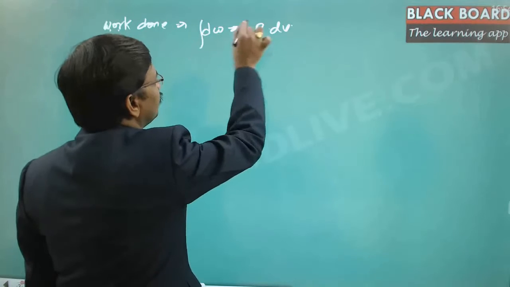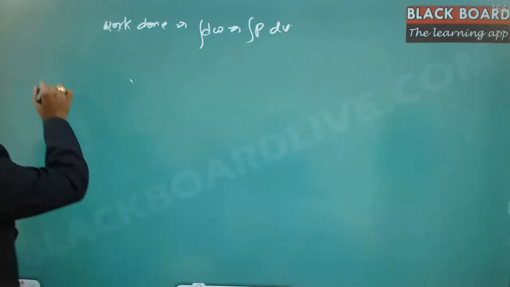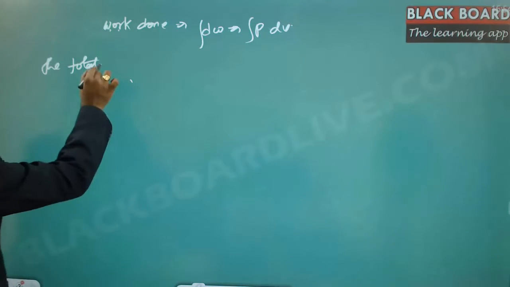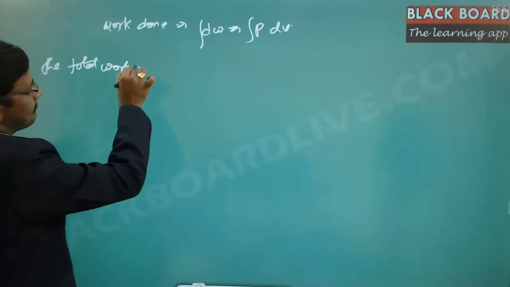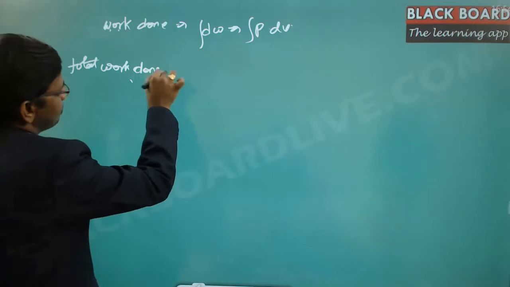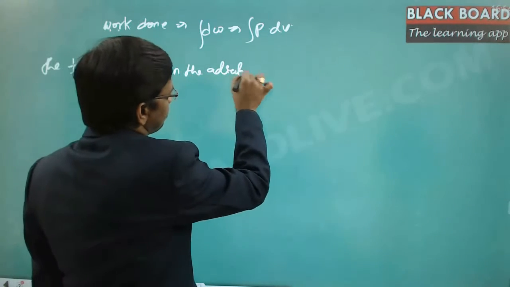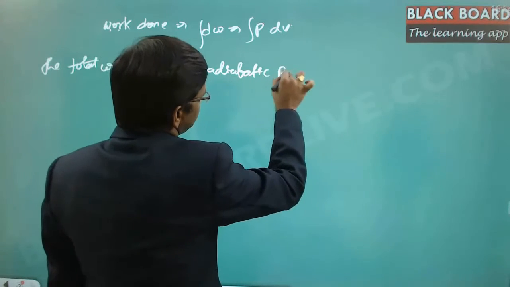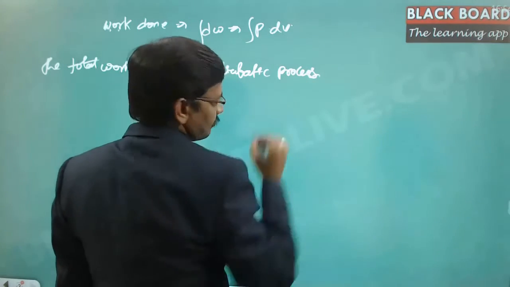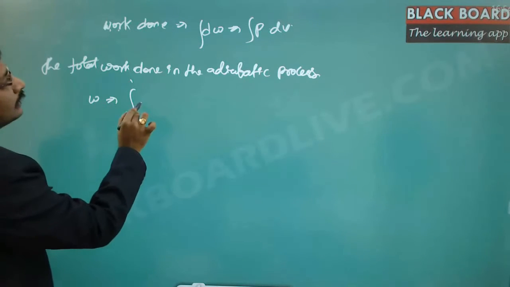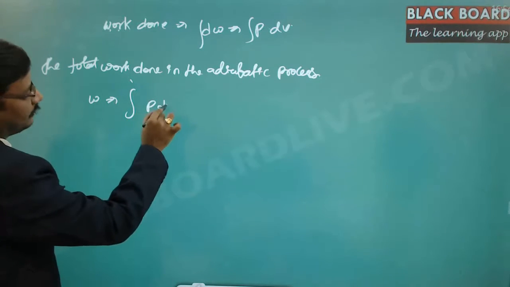So if you integrate on either sides, the total work done in the adiabatic process, W is equal to the integral of P dV,